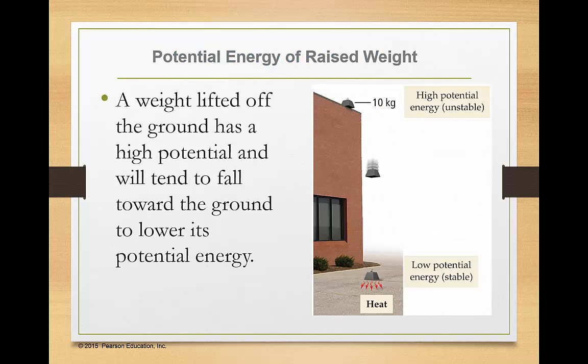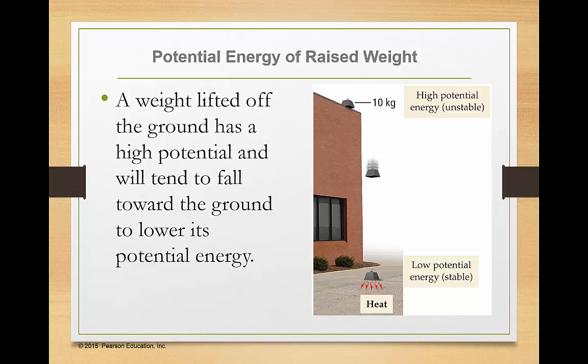All right, now we talked about the different types of energy, potential and kinetic energy. Now, potential energy is the energy of position, and it's the potential to do work. So for example, if we have a 10 kilogram weight and we lift it off the ground and move it to the top of this building, it has a high potential energy. It has energy stored in it based on its position.